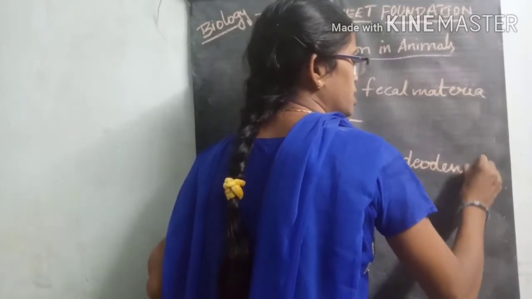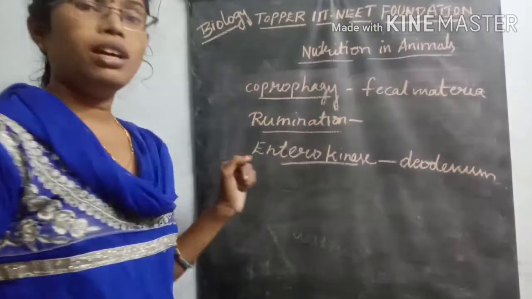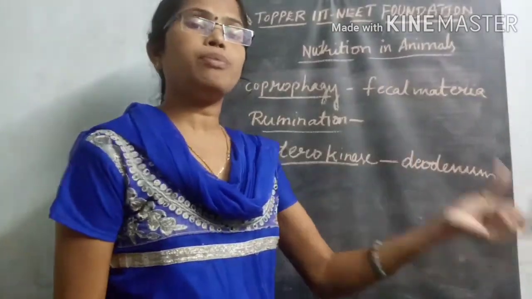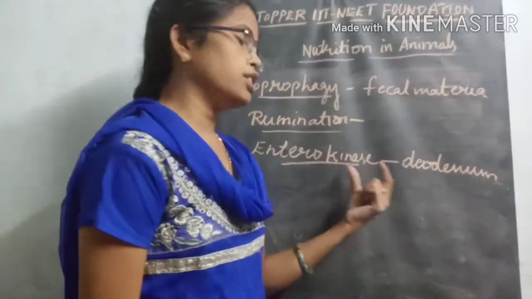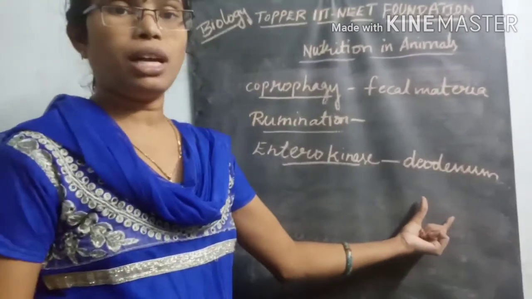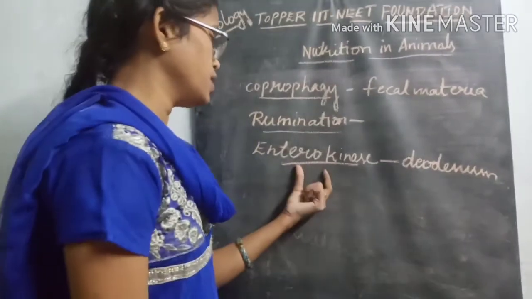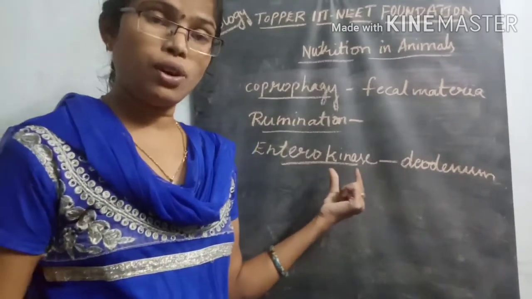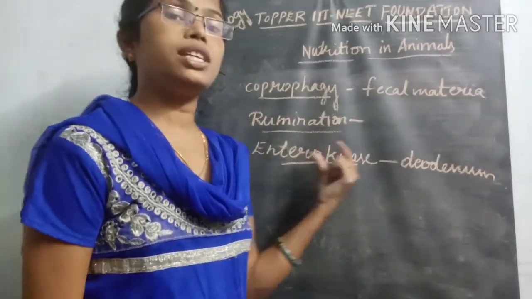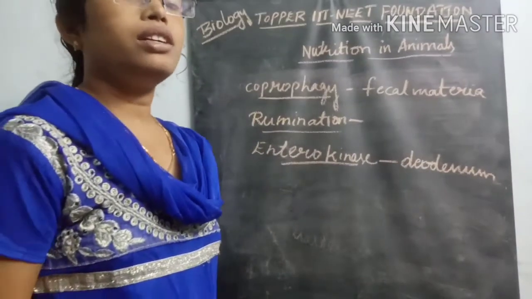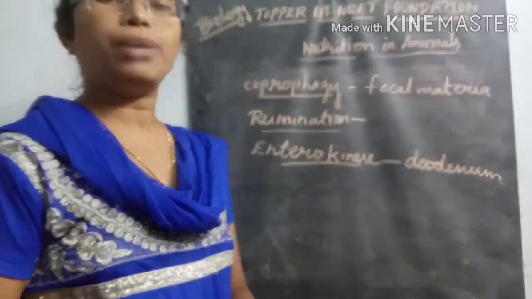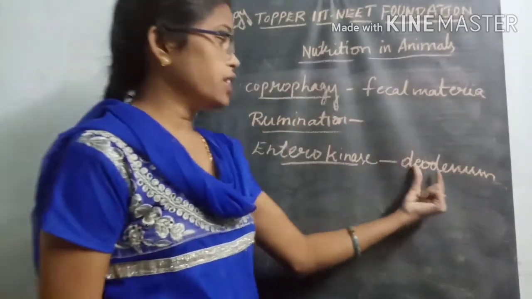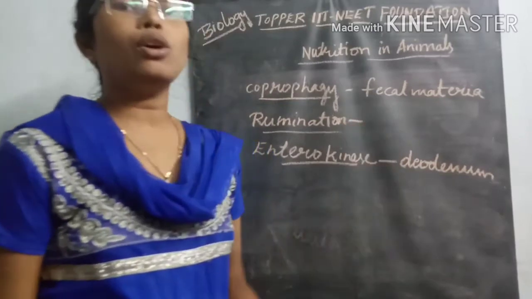The food material coming from the stomach is mixed with the duodenal juices, the digestive juices. In that, which enzyme is there? Enterokinase. This enterokinase, also called enteropeptidase, digests the food material into small peptide or protease molecules. That's why it is released from the duodenal walls.